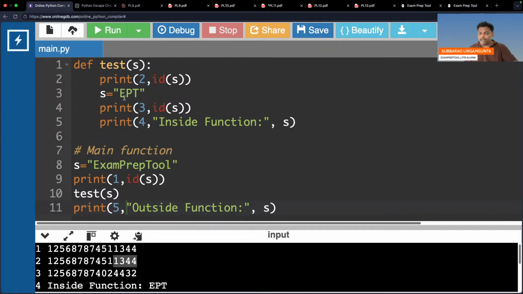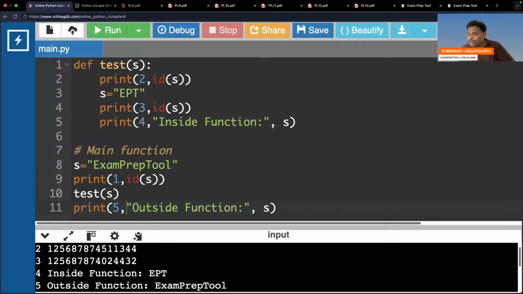When you try to modify s, it is immutable, right? A new object is created and the modification is done on the new object. Now print the new object. Yes, it is a new object. The new object is printed in the third statement. Afterwards, of course, the local variable ept will be printed. When you come back, outside the function exam prep tool will be printed. Excellent. Check once if anyone has doubt. The story going on here is parameter passing techniques in the Python language.